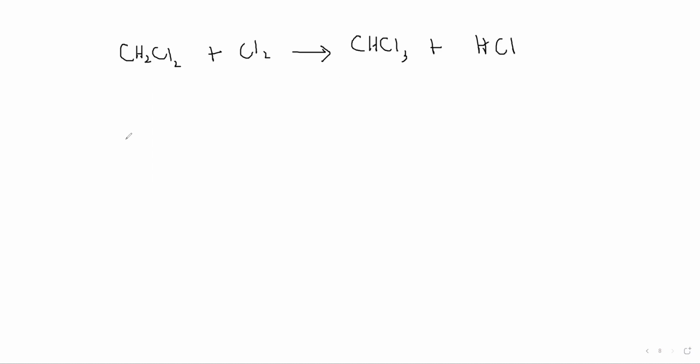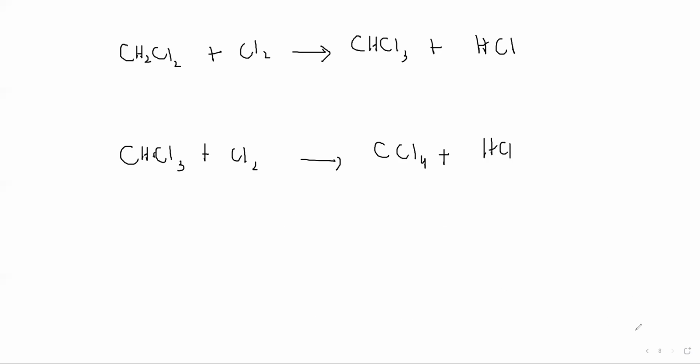Then this, because it still has a hydrogen, will continue to react until all of the hydrogens, one by one, are replaced by chlorine atoms. So what will be the product here? CHCl3 plus Cl2 gives CCl4 plus HCl. So that's called tetrachloromethane, plus HCl.